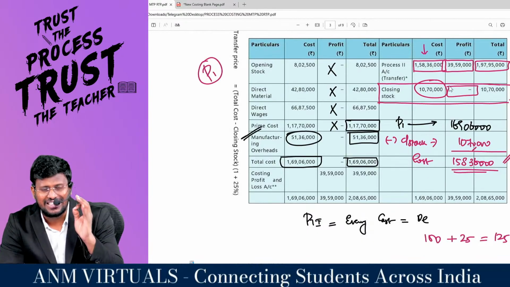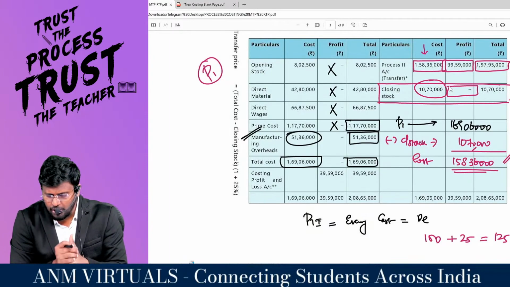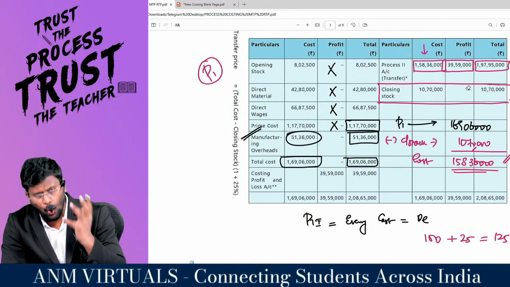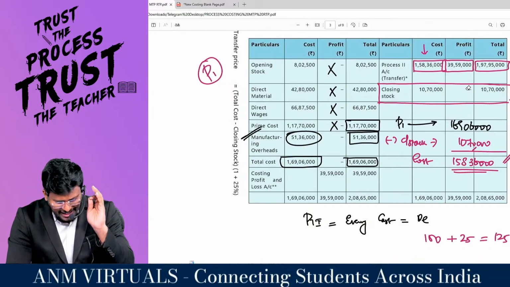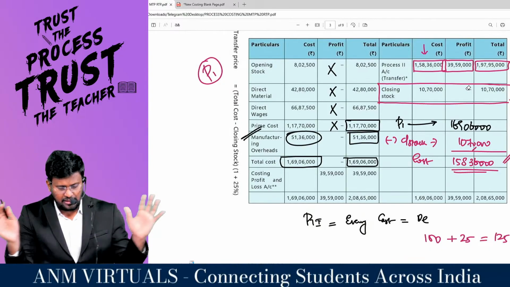Getting it? High class quality. Clarity. Getting it? So my dear lovable students, inside this 10 lakh 70,000, only own goods are there. So the entire 10 lakh 70,000 will represent the cost. That's it. Process number 1.